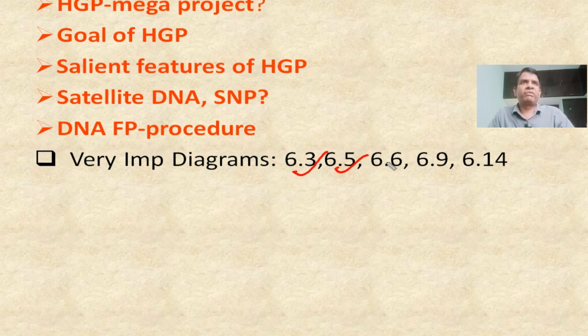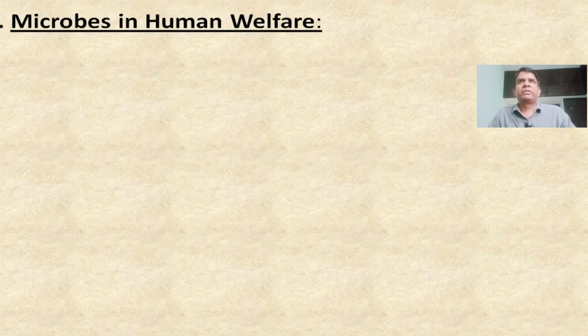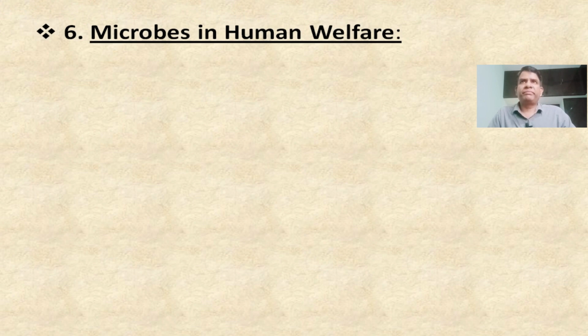Whatever diagrams I have given here, you can focus. In this one especially, these salient features and HGP, right? HGP as a mega project. Why it is called a mega project, you can focus more on that. Next one from the chapter, Microbes in Human Welfare.